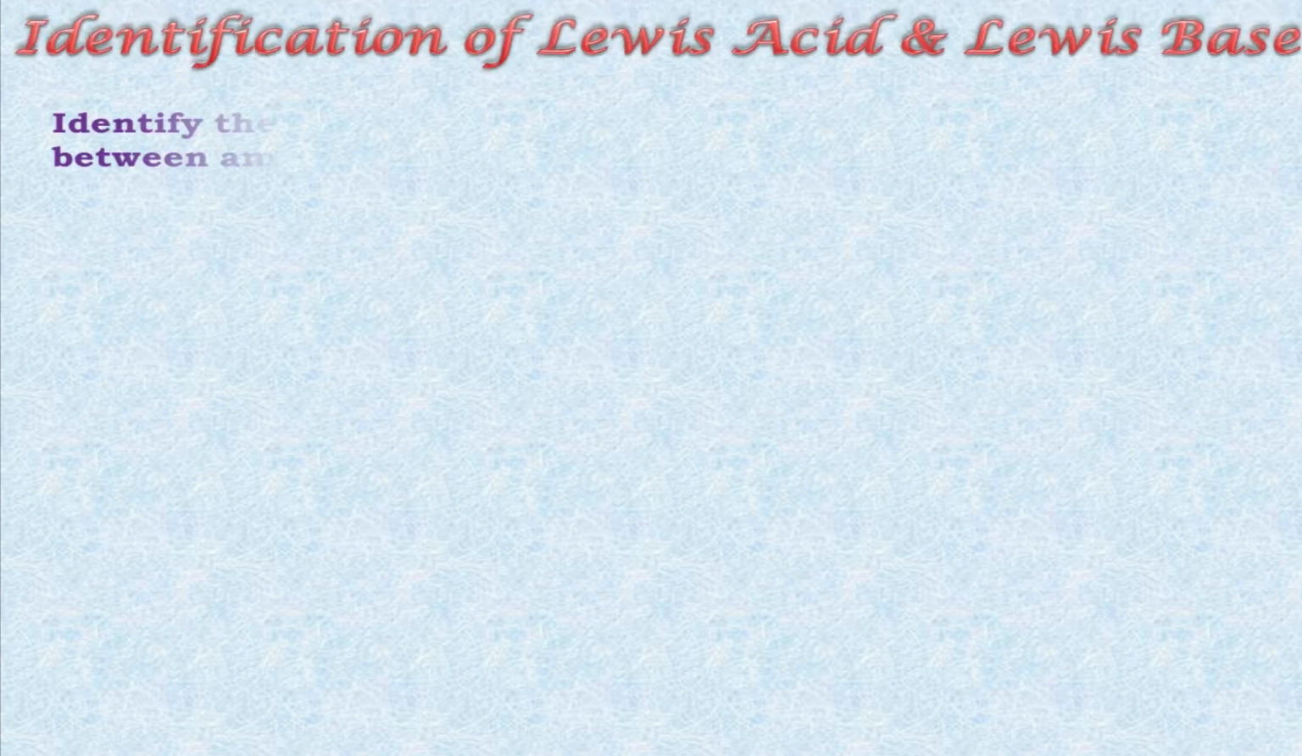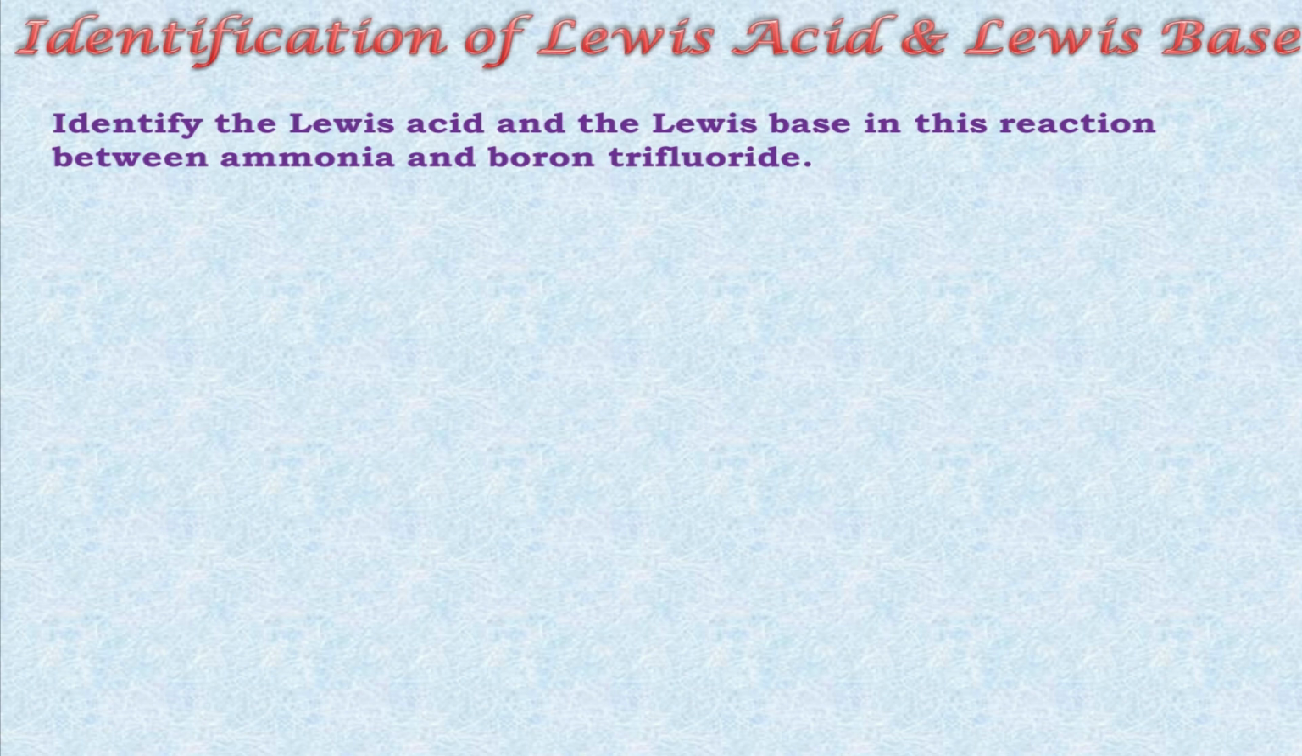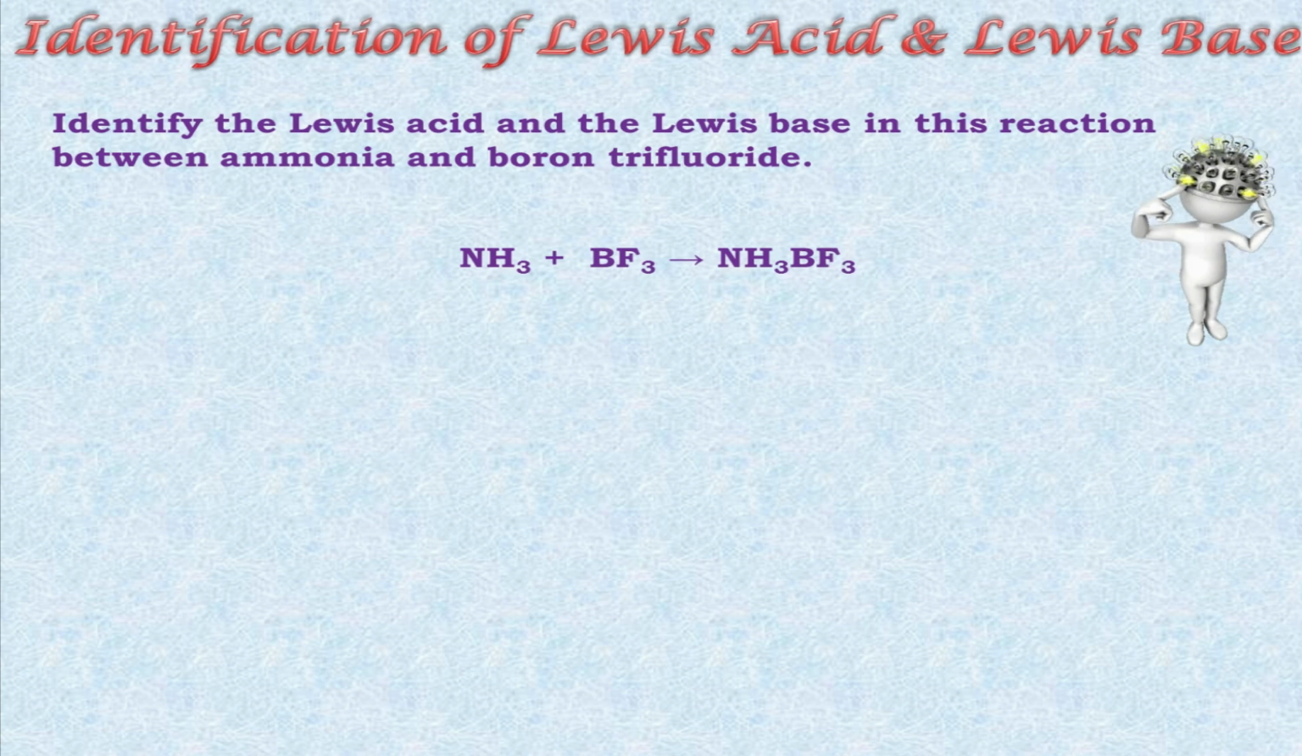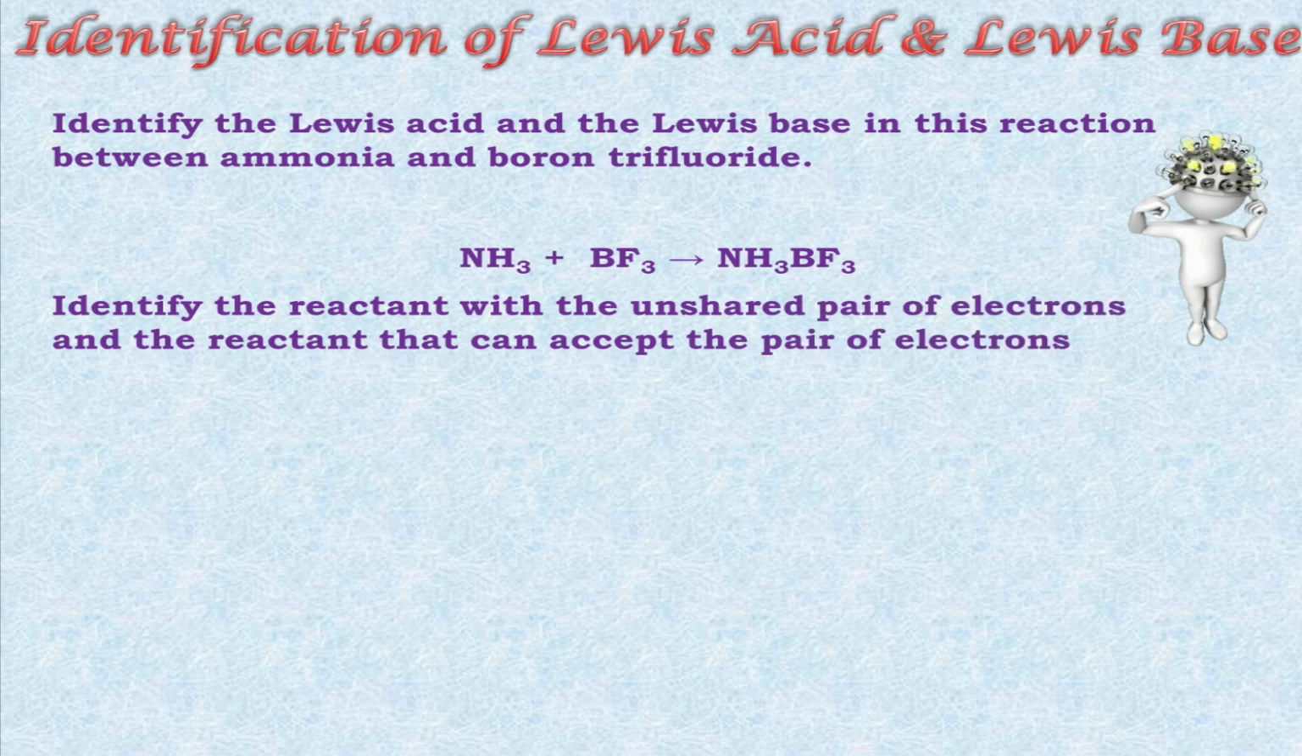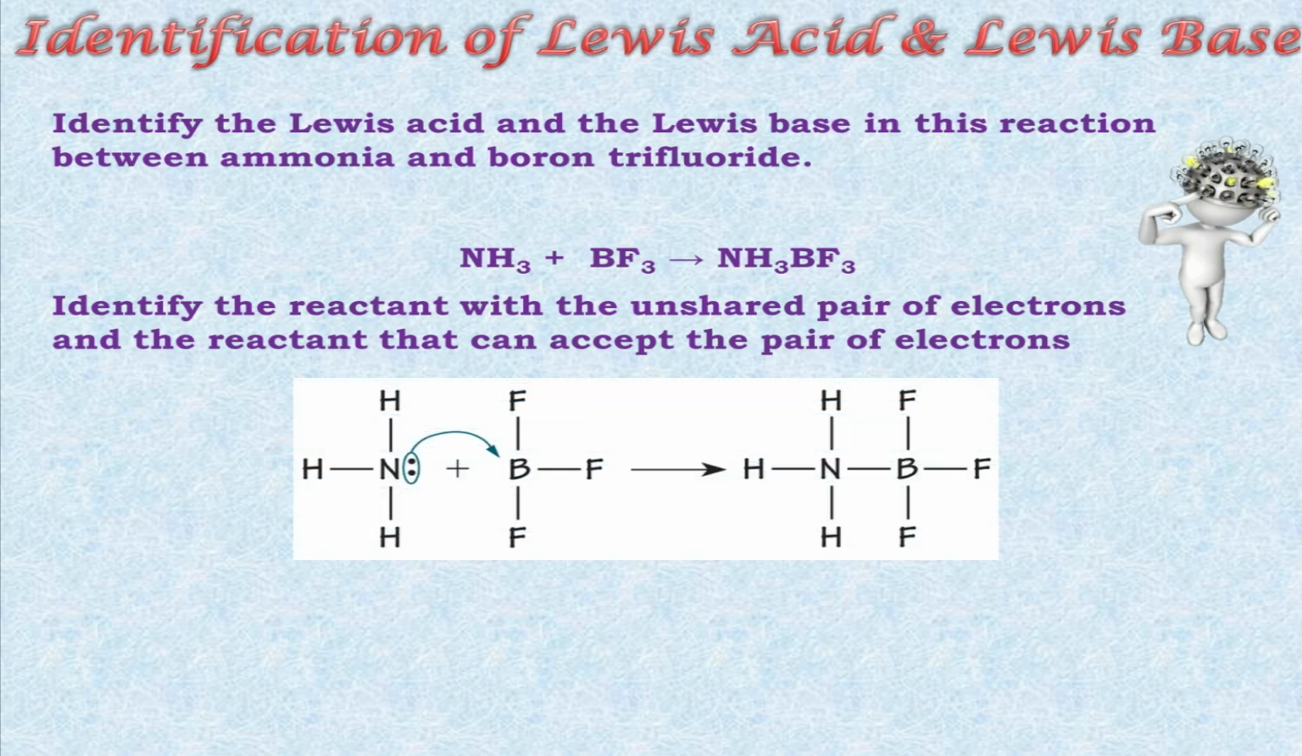If you understood this, identify the Lewis acid and Lewis base in the reaction between ammonia and boron trifluoride. Identify the reactant with the unshared pair of electrons and the reactant that can accept a pair of electrons. If you identify this, you can easily identify which substance will be the acid and accept a lone pair and which substance will be the base and donate a lone pair. If you have identified, you must have written this equation.